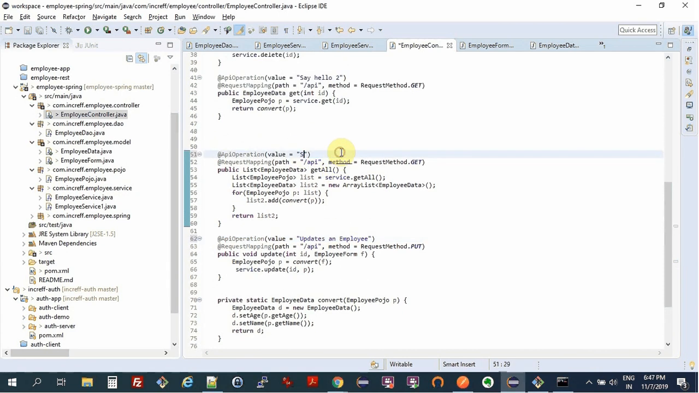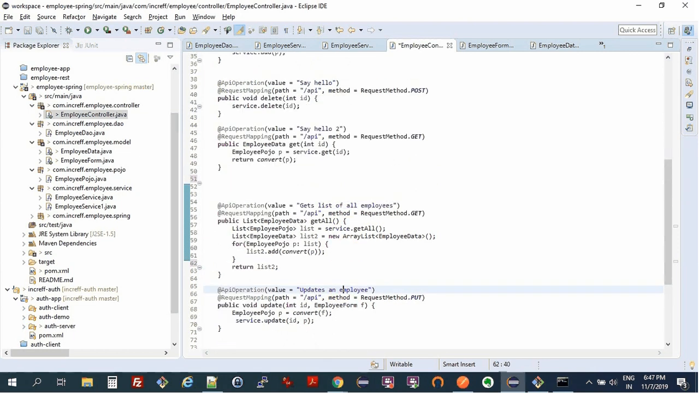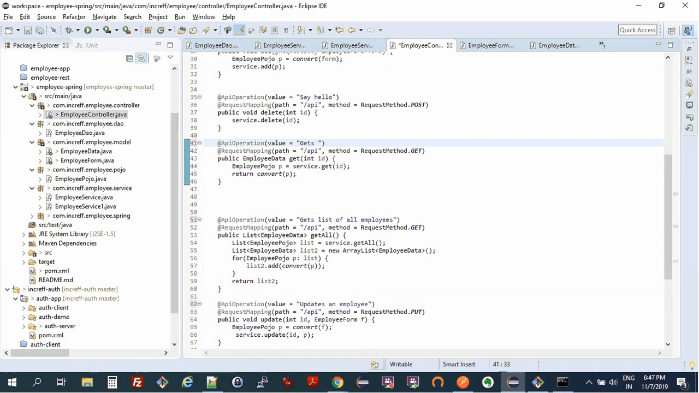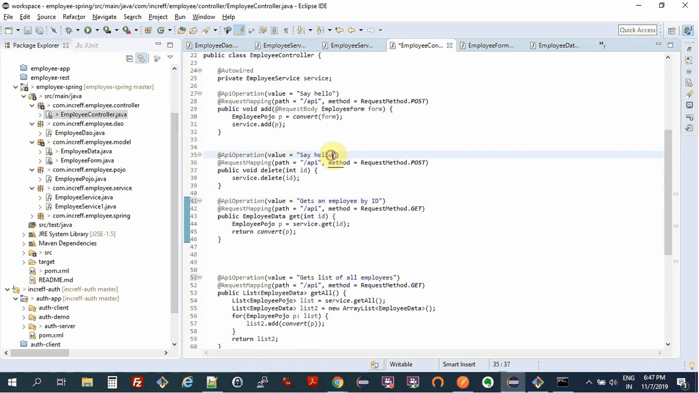and I'll just say updates an employee. This method gets list of all employees, this method gets an employee by ID. This method deletes an employee, and then this method adds an employee. All right.